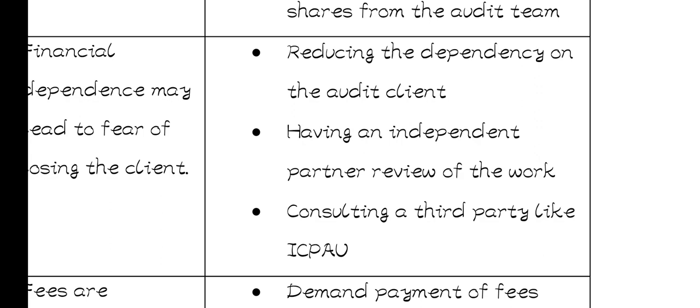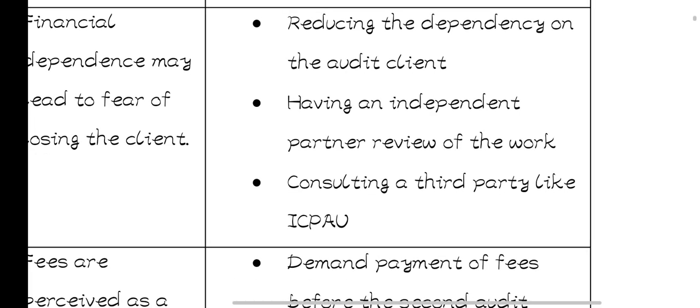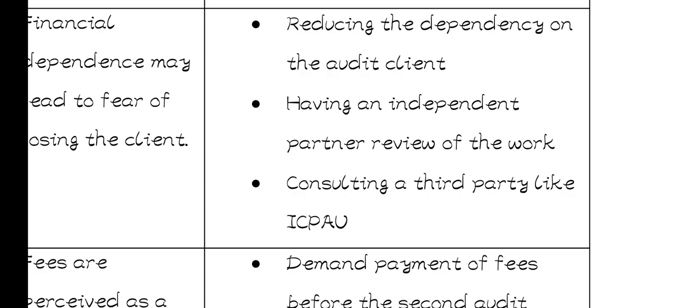Then have an independent partner review the work. Like, get someone else. It can be someone from the same firm or someone from another firm to review the work that has been performed by the auditors. Then consult a third party like ICPAU on what you can do.